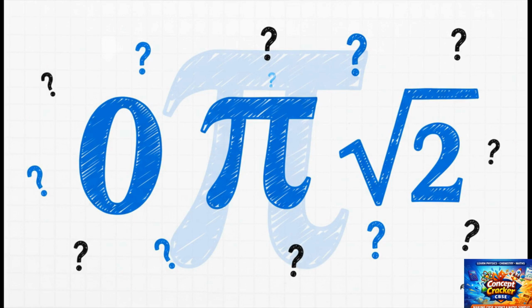Let's do a quick fire round. One about the number 0. Is it rational? And what about the big celebrities like pi or the square root of 2? They all feel pretty different, don't they? Well, stick with me because by the end of this, you'll know the answer to all of these instantly.